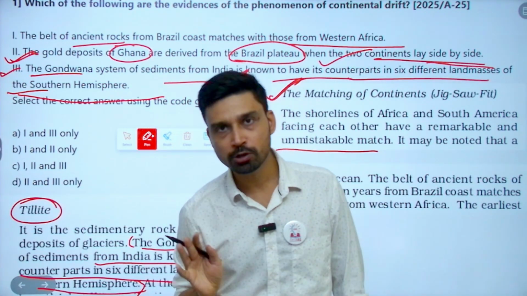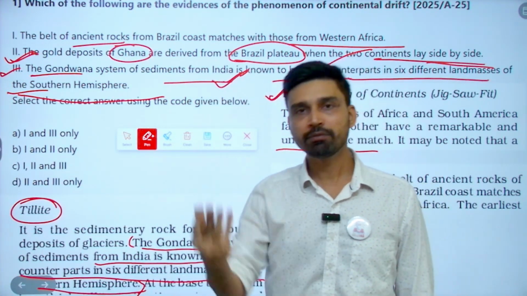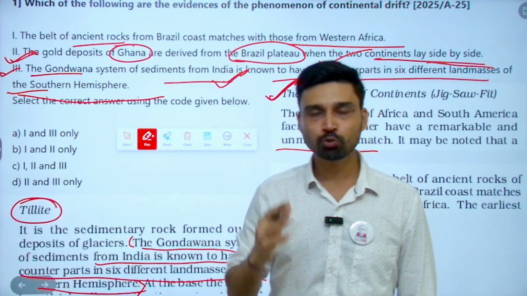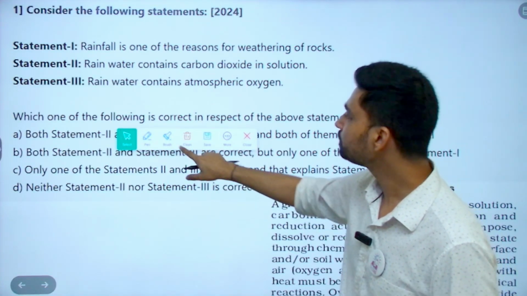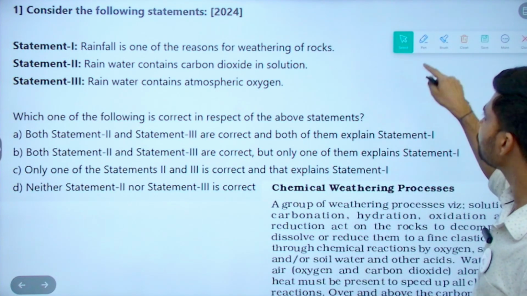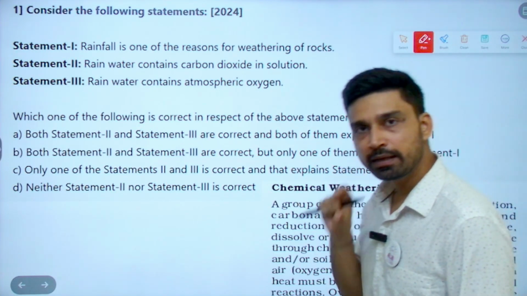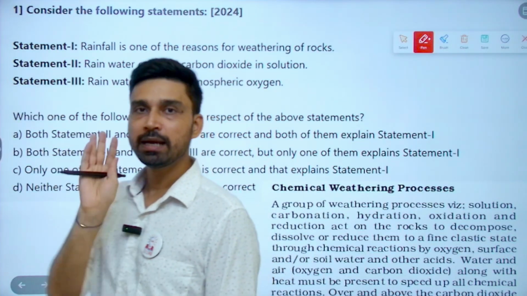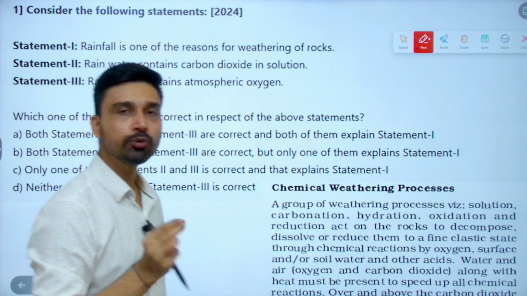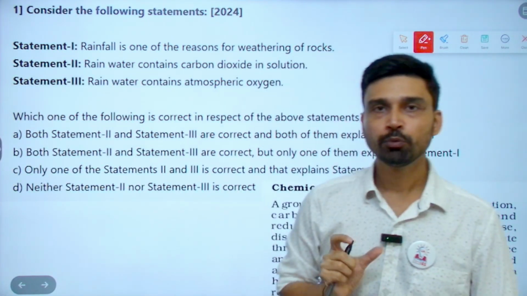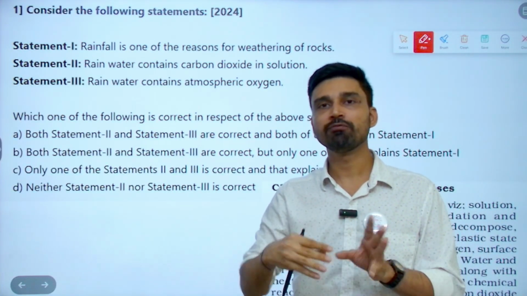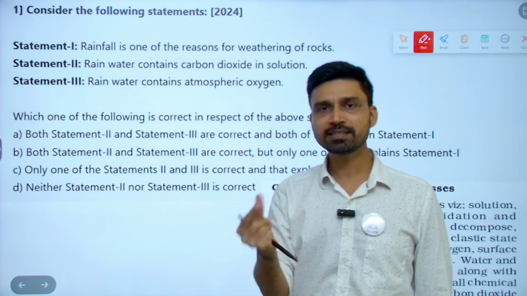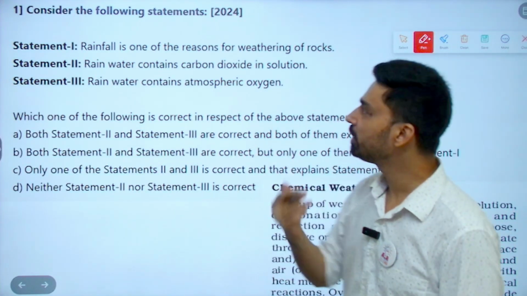In the last video also, where we discussed the river system, we discussed mapping based questions and all that. You can see this is a general pattern that UPSC is following. They are picking up questions and statements from NCERTs and directly giving them to you. And the same pattern you would see in Indian geography also, when questions are being asked about the river system, the dams in the river system, where this particular river is flowing. The entire statement is picked up from the NCERT new edition as such.